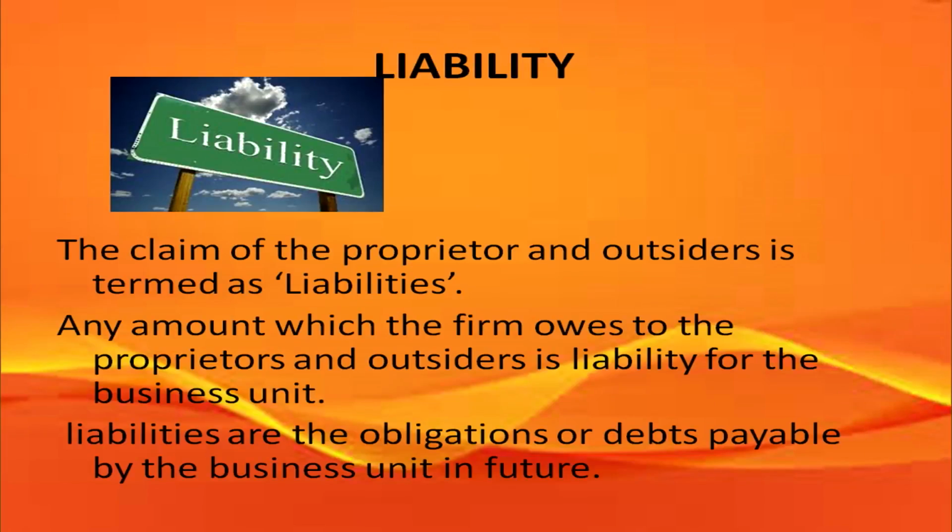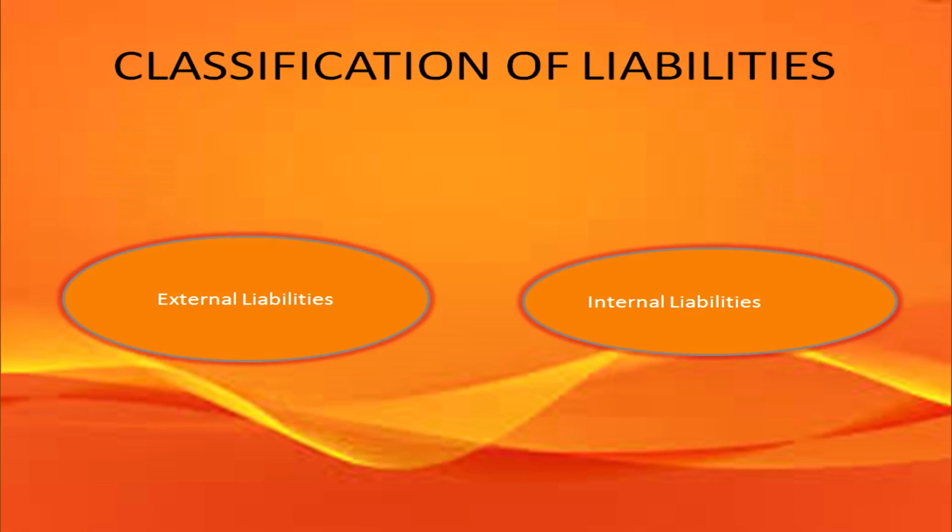Now, we talk about liability. What is a liability? Liabilities are the claims of the proprietor and outsiders. Any amount which the firm owes to the proprietors and outsiders is a liability for the business. They can be claims of the proprietors on the business or claims of outsiders on the business. They are the obligations or the debts which the business owes, not owns, it owes to the outsiders.